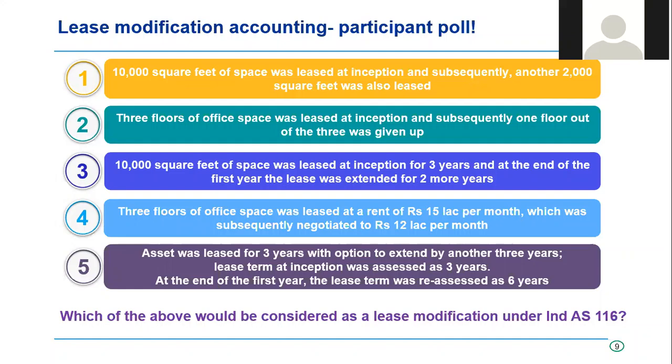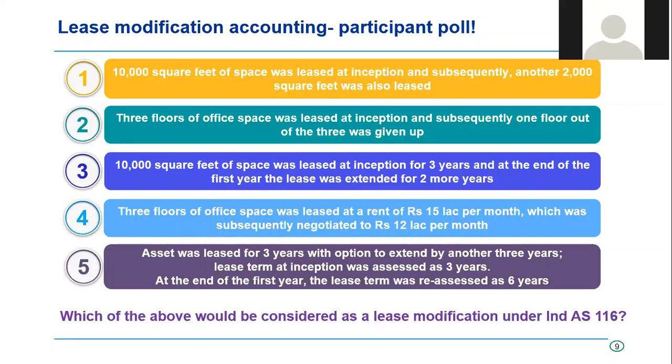To just summarize quickly, what are the kinds of situations where modification would apply? The first one could be where the scope of assets in the lease increases. The second example could be where the scope of assets in the lease reduces. The third situation could be the rentals change, the term of the lease changes, that is to say the consideration changes, the terms of the lease change. These are broadly the situations where modification accounting is triggered.